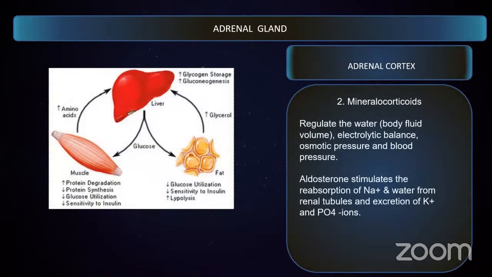And the next one is mineral corticoids. Mineral corticoids are the class of corticoids which participate in regulation of water and electrolyte balance in our body. Thereby, they maintain osmotic pressure as well as blood pressure. One of the famous examples of mineral corticoids is aldosterone. Aldosterone is a mineral corticoid that helps in reabsorption of sodium and water and release of potassium and phosphate from the renal tubules.